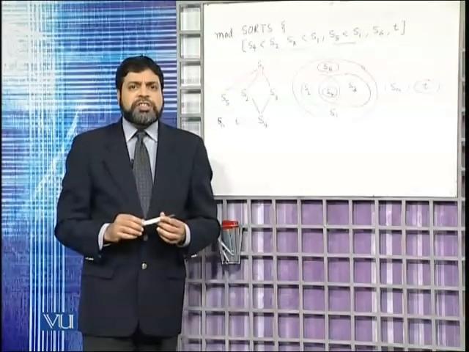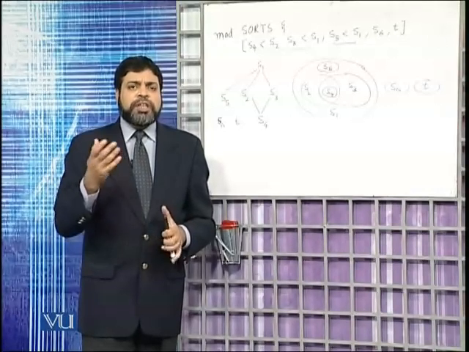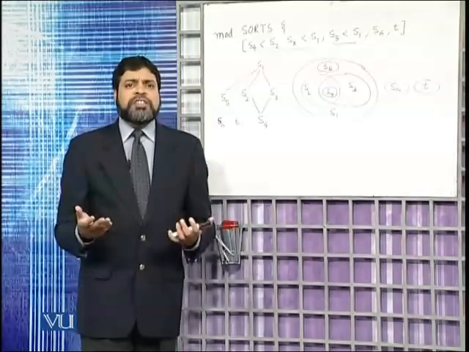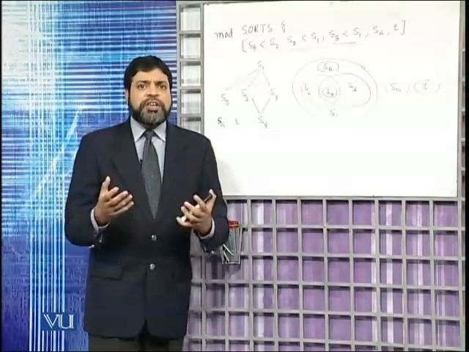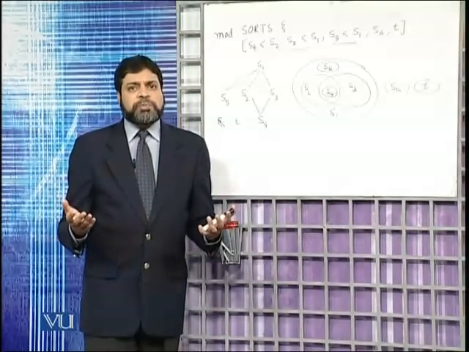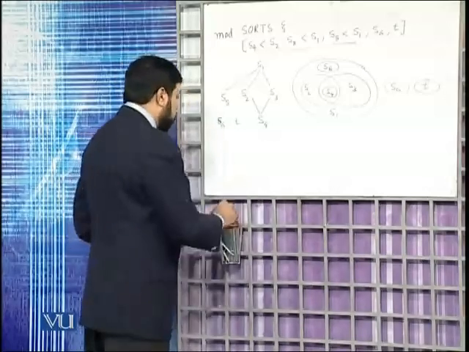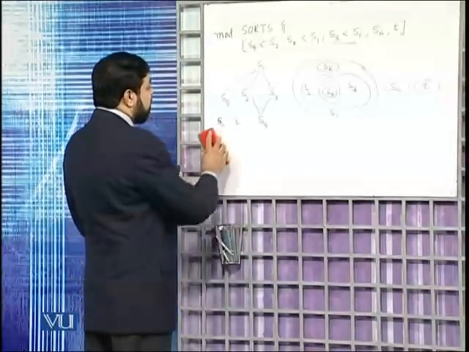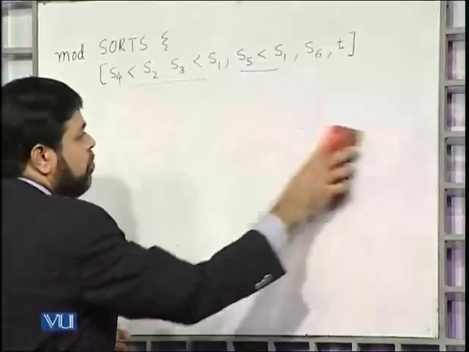How does that relationship work? Let us look at this example. Let us complete this example and then see what happens. This is a partial function, and if it is a partial function in that particular case, where are the exceptional cases? Let us look at that example. So let me complete this by completing the sort.